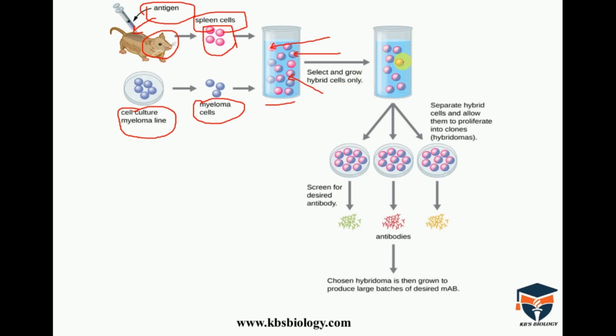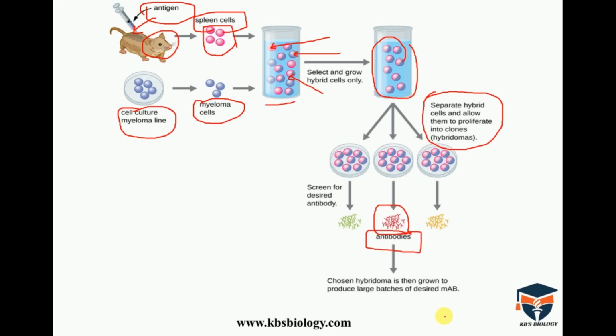Then we collect the hybrid cells. They proliferate for some time, or are cloned. After some time we will get the desired antibody.